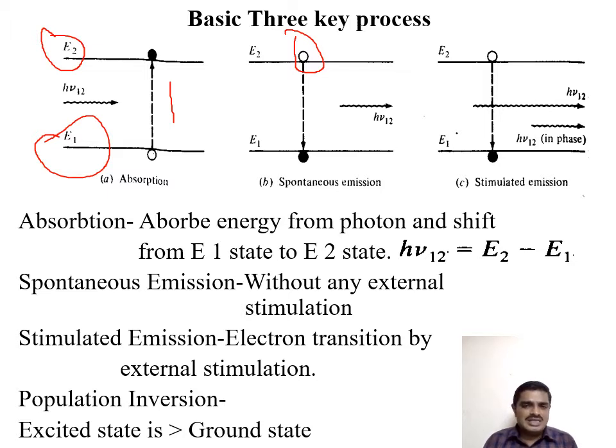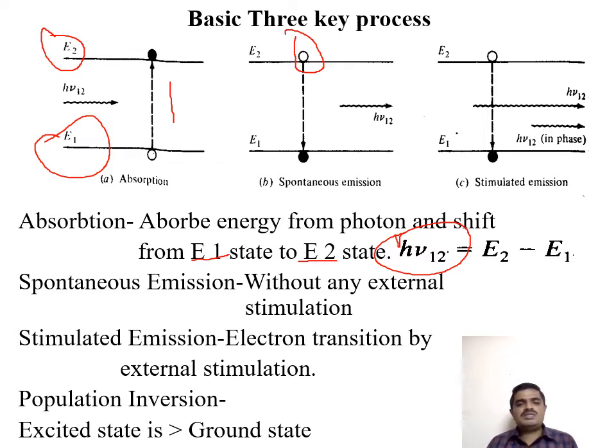So these three key processes alone we represent here. Absorption means absorbing the photon energy from outside and getting energized. The ground state atom is shifted to the excited state; E1 means ground state, E2 means excited state. So this hν12 is represented with the Planck constant: hν12 is equal to E2 minus E1, excited state to ground state.